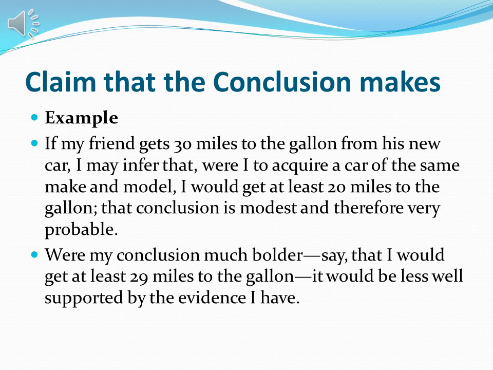For that reason we need better evidence, more evidence. I should go and check that car myself to see if it is going 30 miles or not. But if I agree to 20 miles, there's a big difference between 30 and 20, so my claim is just modest. If I say 29, that is very close to 30, so I am claiming very boldly. So this is another example of the claim in the argument. The bolder the claim, the better the evidence we need, and if it's a modest claim, we do not need much stronger premises.